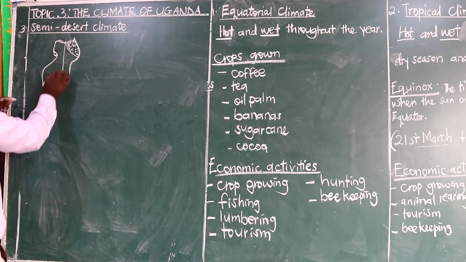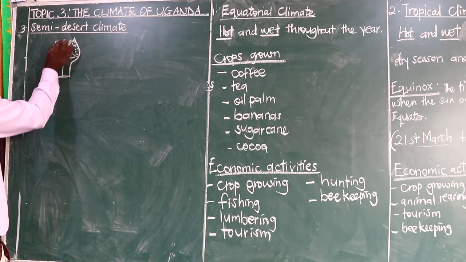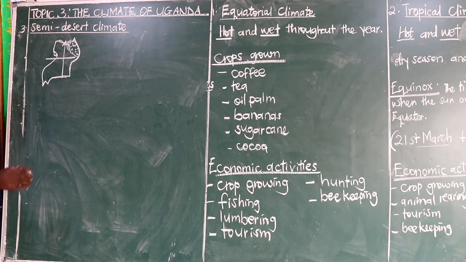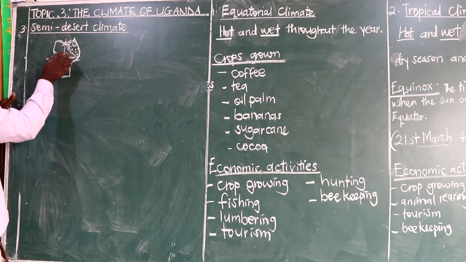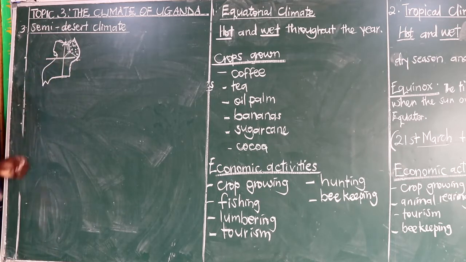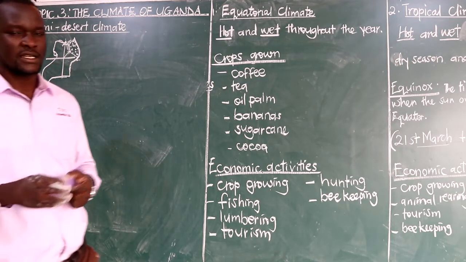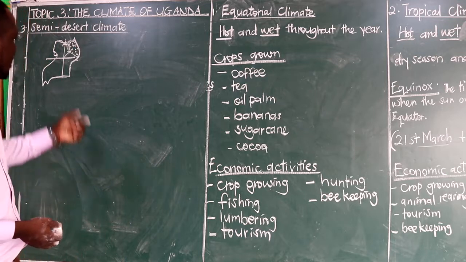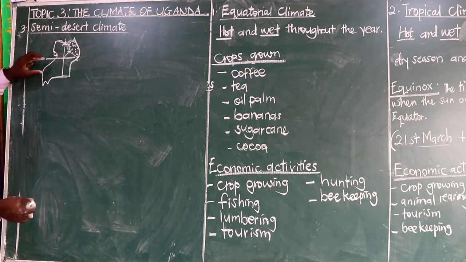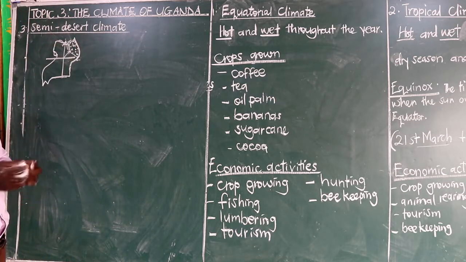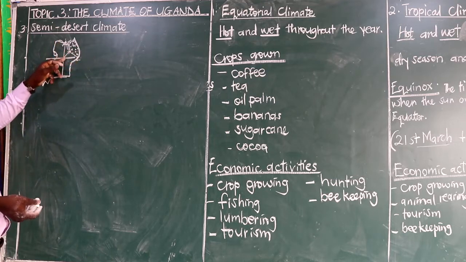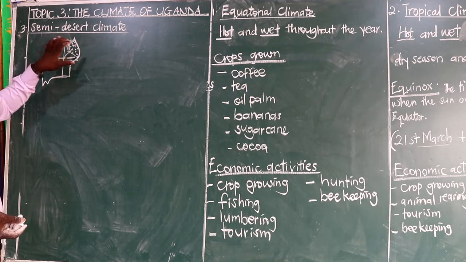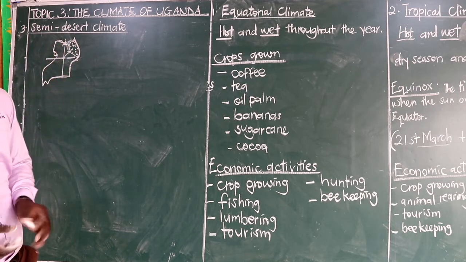We call this northeastern part because if we are to draw our compass direction, you will find that this is north and this is east. Between north and east gives us this direction. So you can be asked very many questions in this. Which type of climate is experienced in the northeastern part of Uganda? You need to know which one is the northeastern part. And if you are able to tell, then you can tell that that is the semi-desert climate.